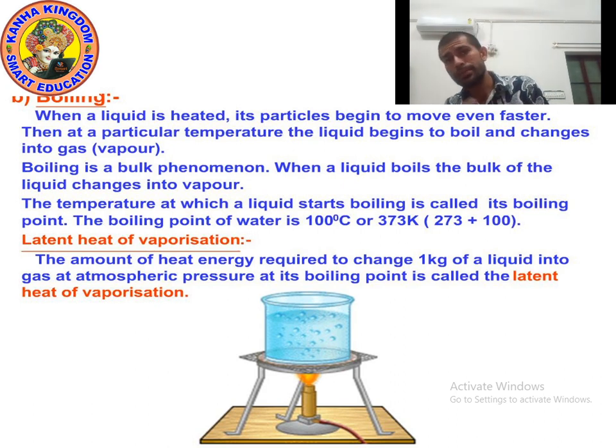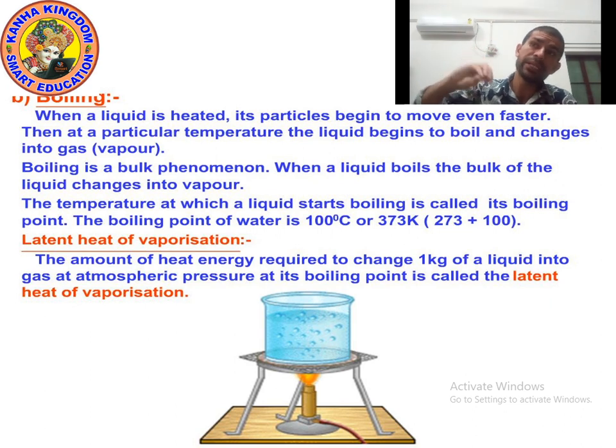This process of changing liquid into gas is called boiling. At a particular temperature, boiling starts. What is the particular temperature for water? The particular temperature for water is 100 degrees Celsius, or you can say 373 Kelvin.